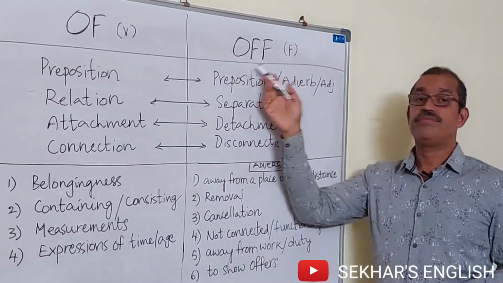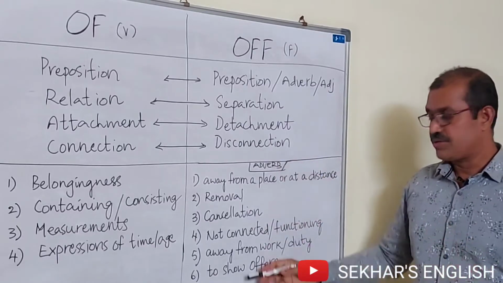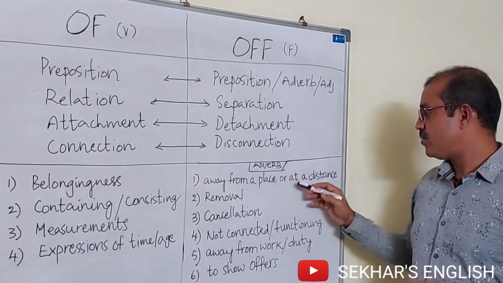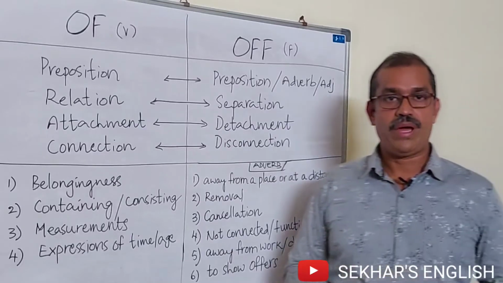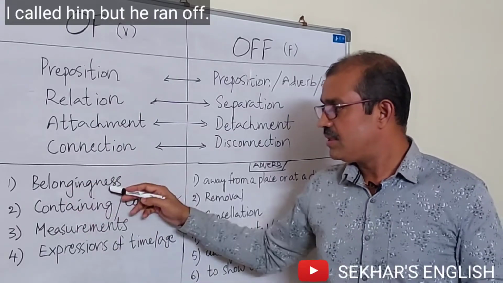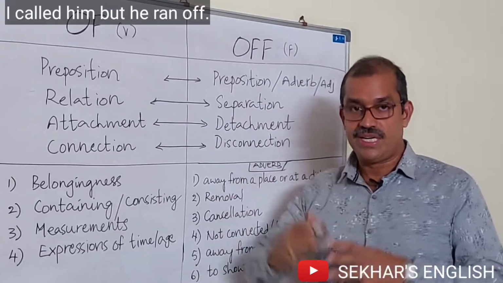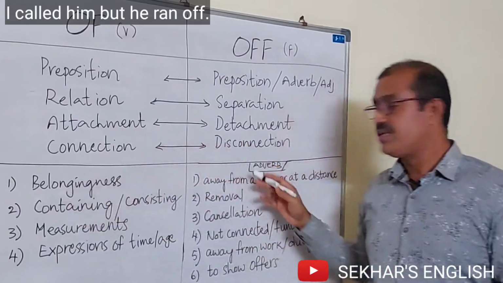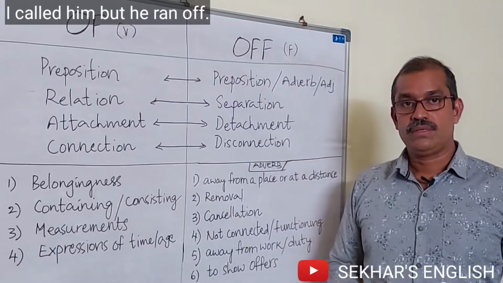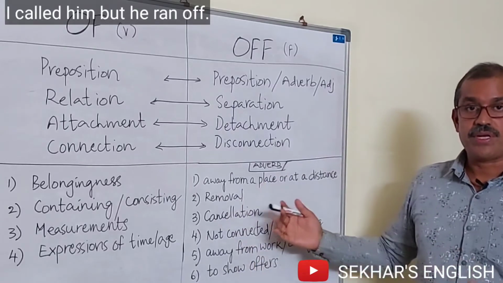Let's go for off, okay? As an adverb, here we have 6 occasions in which we can use off. First one, away from a place or at a distance. For example, I called him but he ran off. Here you see disconnection. Here in every case we see connection, but here we see disconnection. Here we see detachment. Here we see attachment. A glass of water, the members of the family, there you can see attachment, but there you can see relation, but here we see separation.